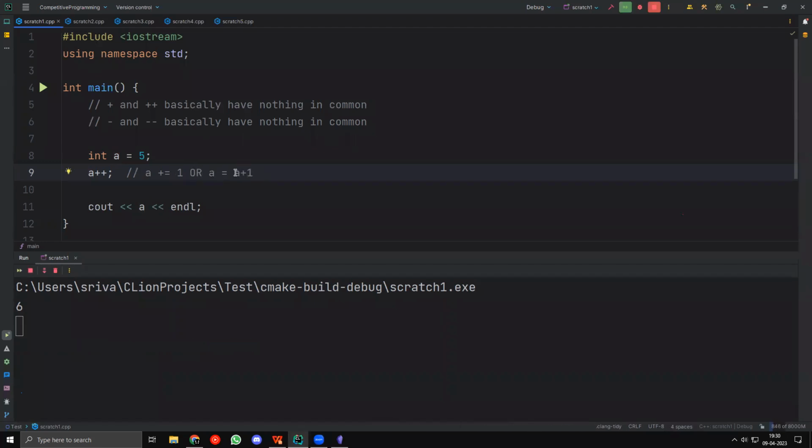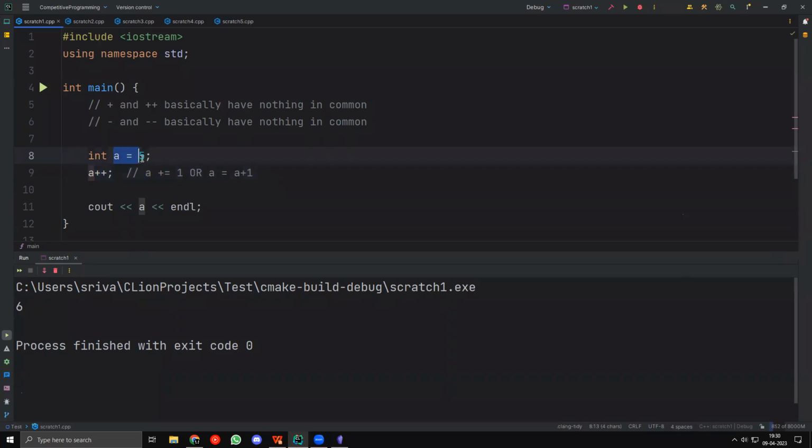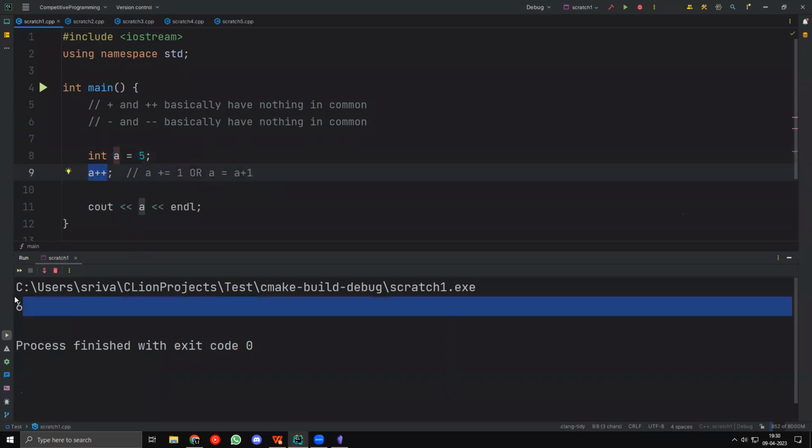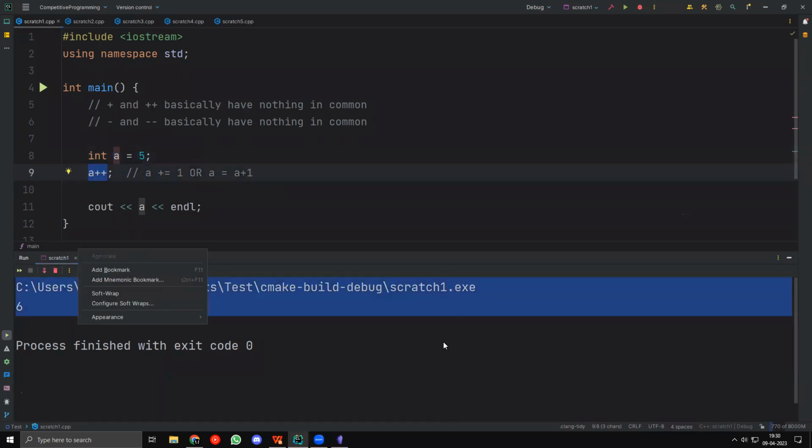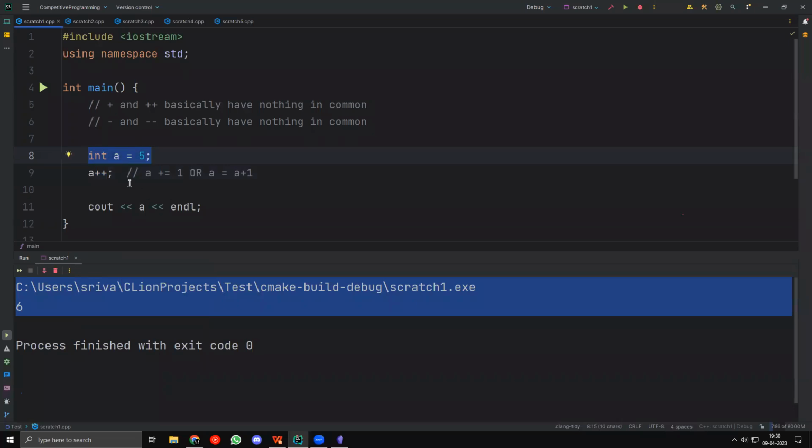So a++ is just another shorthand way to do the shorthand thing already. So a = a + 1 was shortened to a += 1, and this has been shortened to a++, right? And you can see that when I take a equal to 5 and a++, I get 6, right? I get 6 because a++ increases 5 to 6, right? So yeah, I can take int a equal to 5 and a++, and that will become a 6.